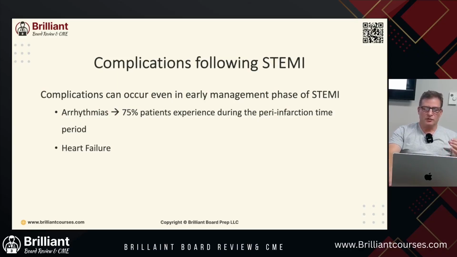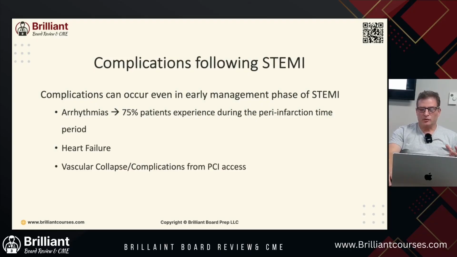Can also be noted is heart failure. You can have heart failure. Remember, the tissue has been damaged in the heart, so you can have heart failure, meaning that the myocardium isn't squeezing well. So what's going to happen? It's not going to squeeze well, so you're going to have what? You're going to have backup of fluids. So you're not moving your blood as well as you should.